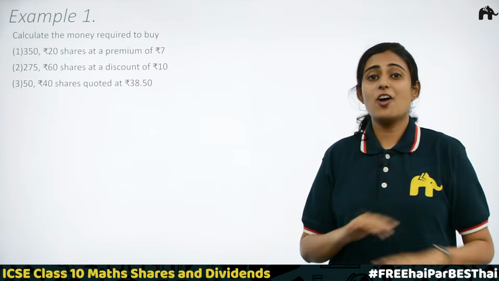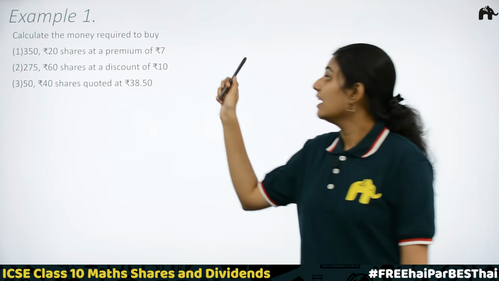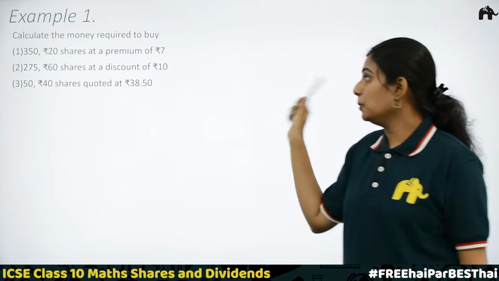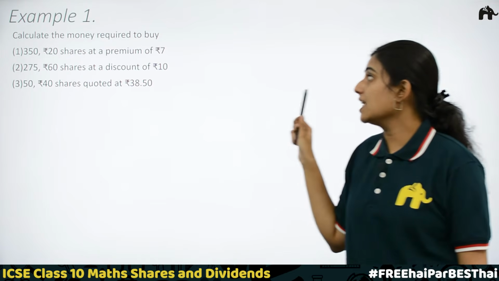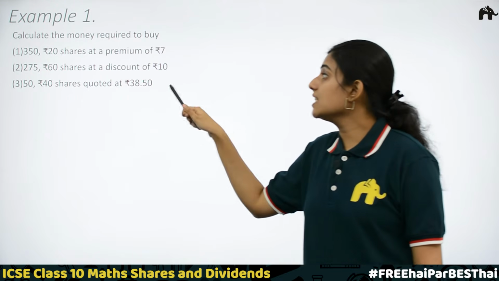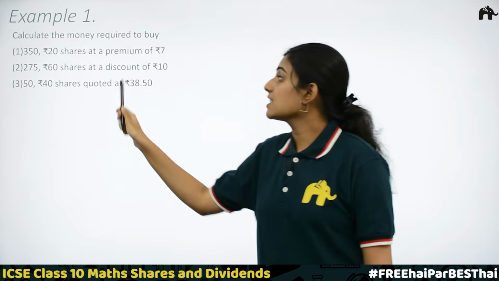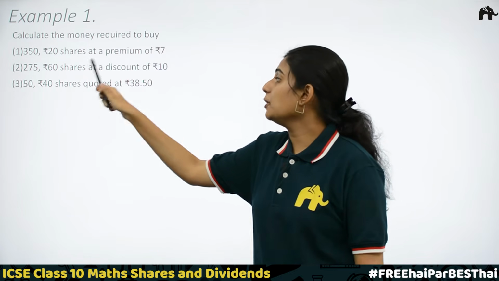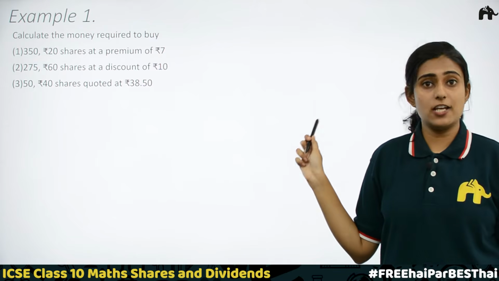Yes. Now we have all the formulas ready with us. We'll understand this in detail with an example. Calculate the money required to buy. First question, 350 rupees 20 shares at a premium of rupees 7. 275 60 shares at a discount of rupees 10. And third question, 50 rupees 40 shares quoted at rupees 38.50.